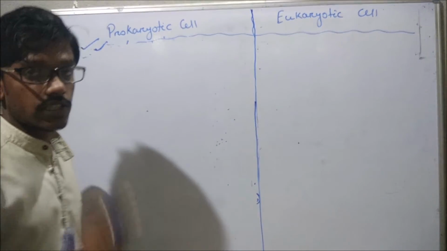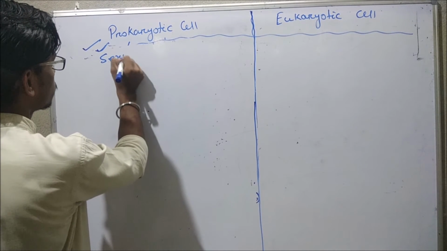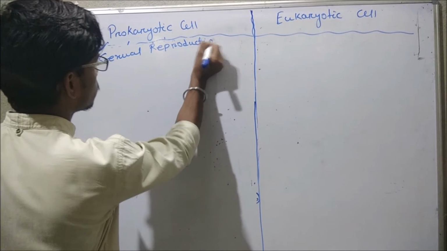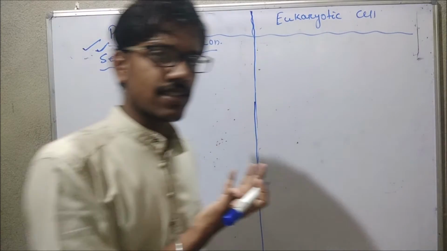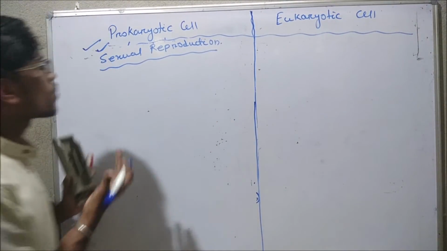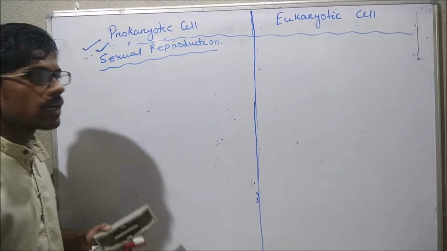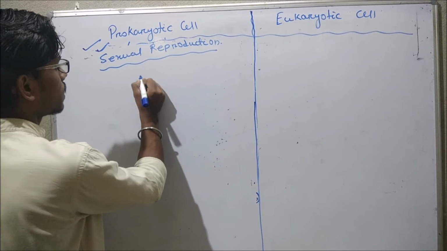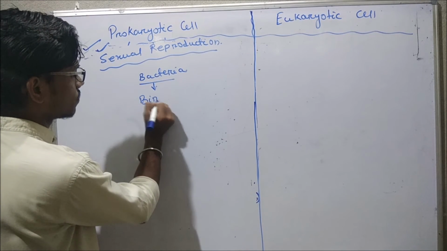Let's discuss another difference, that is with respect to sexual reproduction. In case of eukaryotic cell, they may undergo sexual reproduction. But in case of prokaryotic cell, there is absence of mitotic division as well as meiotic division. Mainly if you see a bacteria, they undergo the process of binary fission.